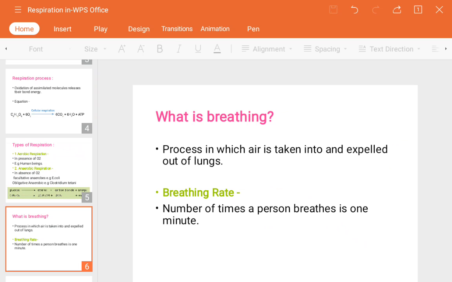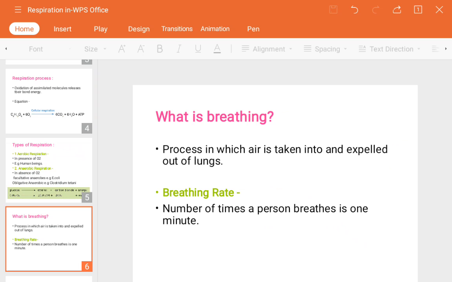So see guys, the breathing rate means what? In 1 minute, how many times can we breathe? Means a number of times a person breathes in 1 minute, near about 15 to 18 times per minute.